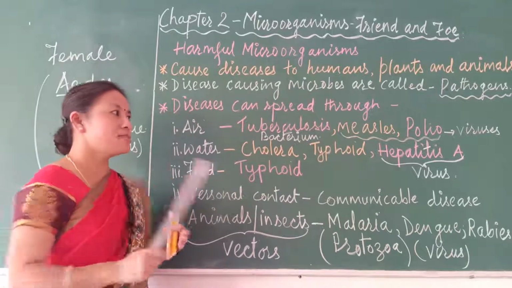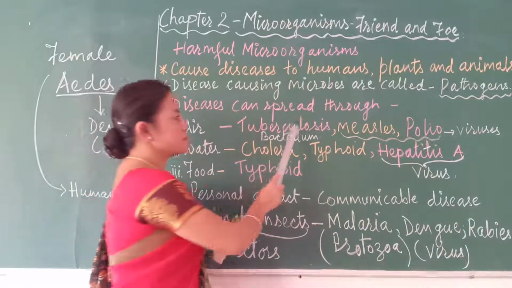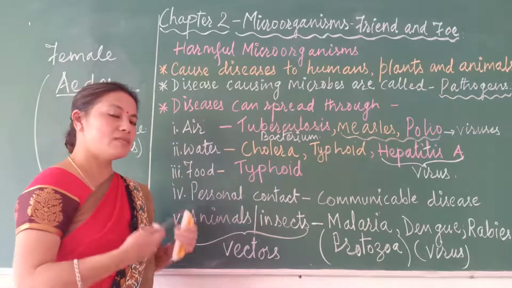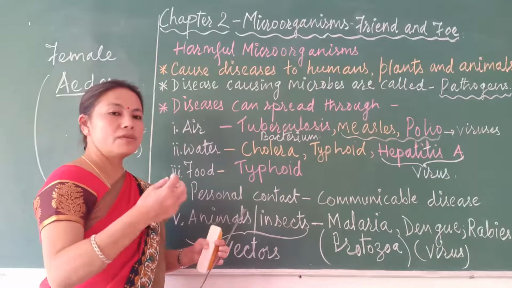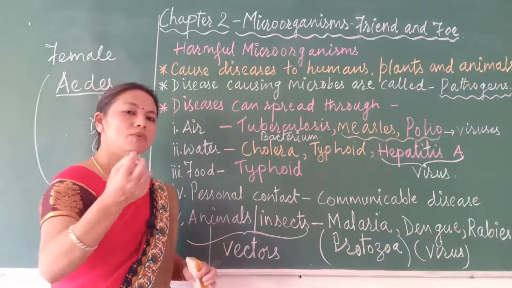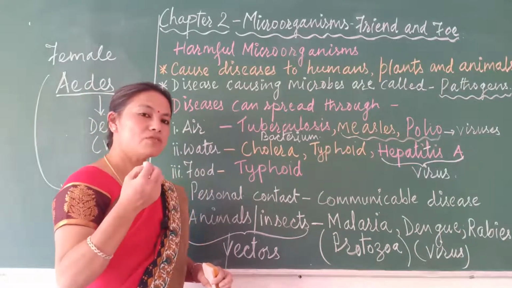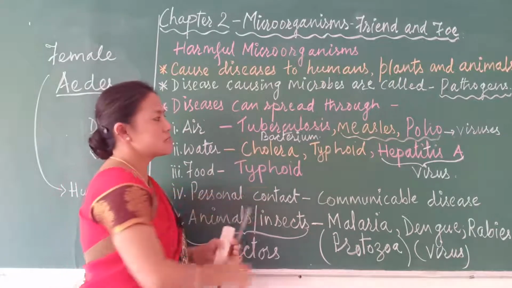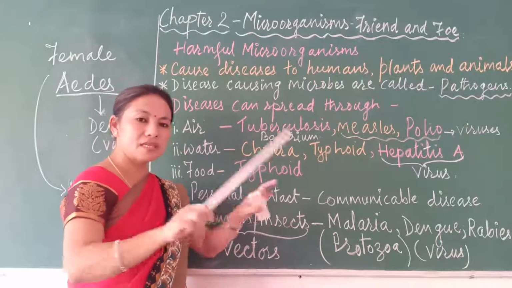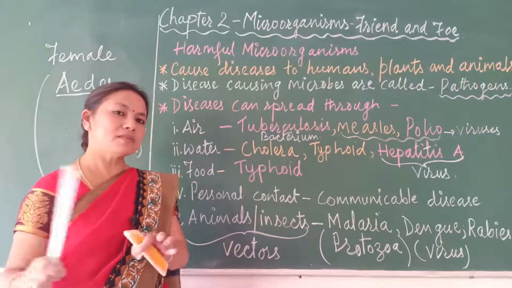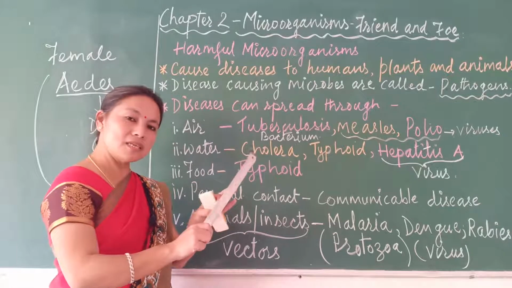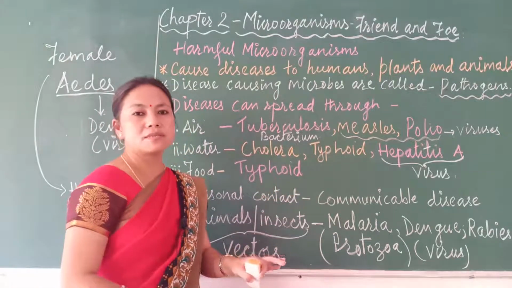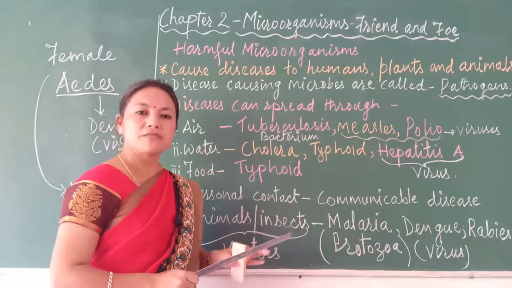And if we are suffering from these kinds of diseases, what should we do? When we sneeze, we throw small droplets of water, and in those droplets, viruses or bacteria may also spread in the air. If some healthy person comes in contact with that air which has these microorganisms, that person is going to get infected, isn't it?